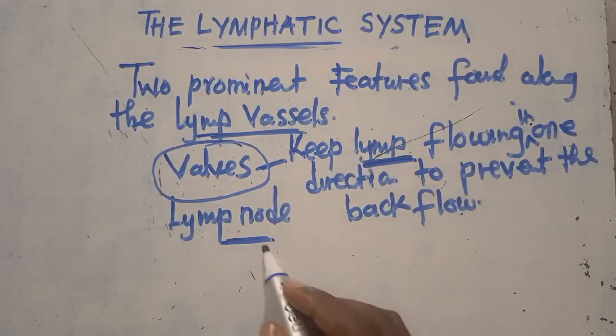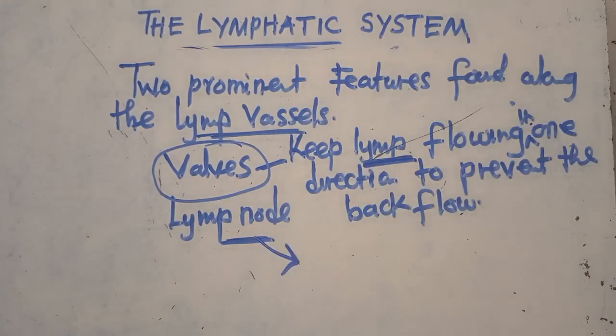What is the function of the lymph node? You now discover that the flow of lymph is assisted by the contraction of muscles, which keeps the movement of the abdomen. I guess you have seen this and how important it is.